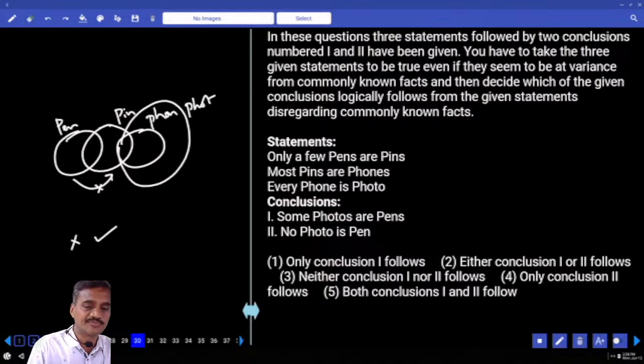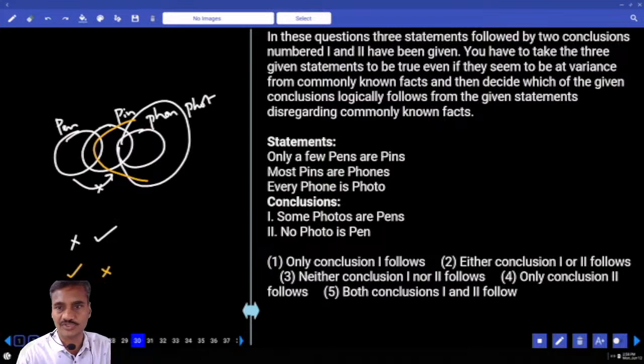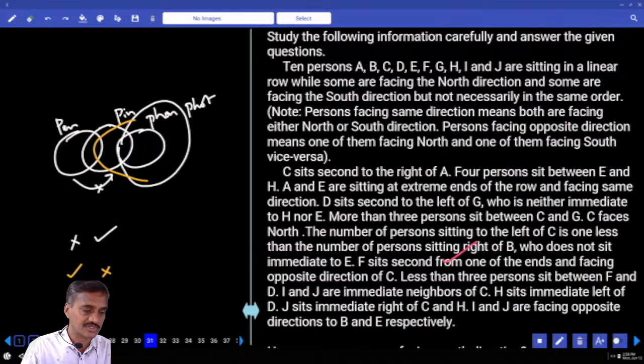As no photo is a pen is true, to make this one false, we need to prove some photos are pens. Is it possible or not? Now photo I am extending like this. Hence this will be false, this will be true. And so what is your answer? Either 1 or 2, that is choice 2, question number 30. The next one, 31. Now in this 31 onwards, 31 to 35. Now Japan first or the second priority.